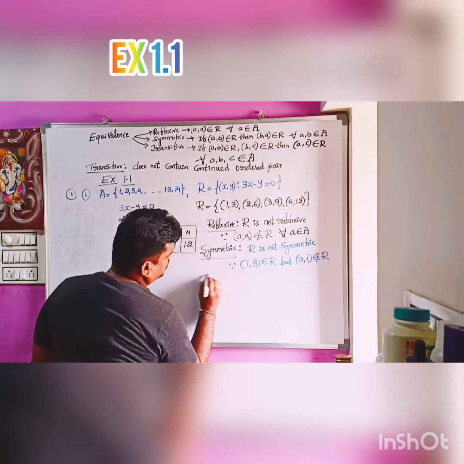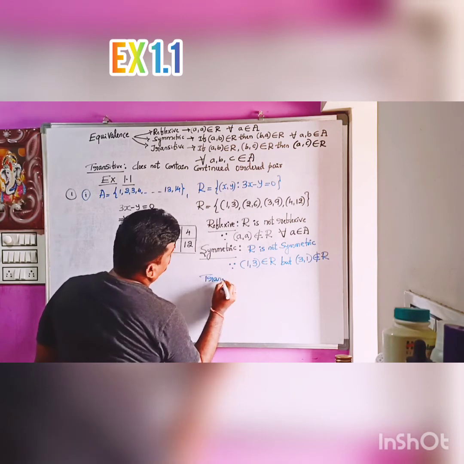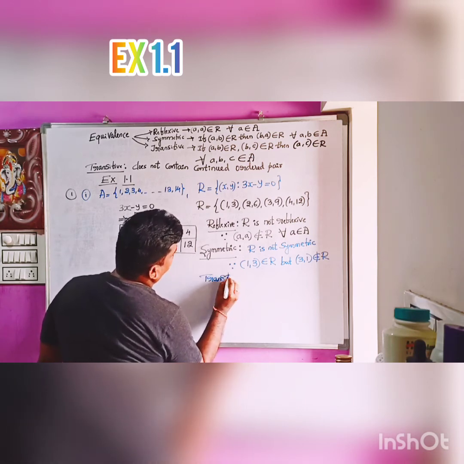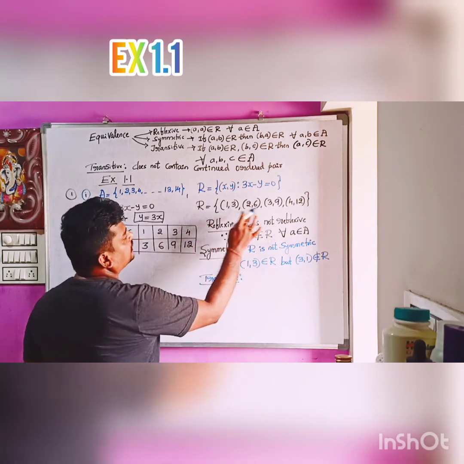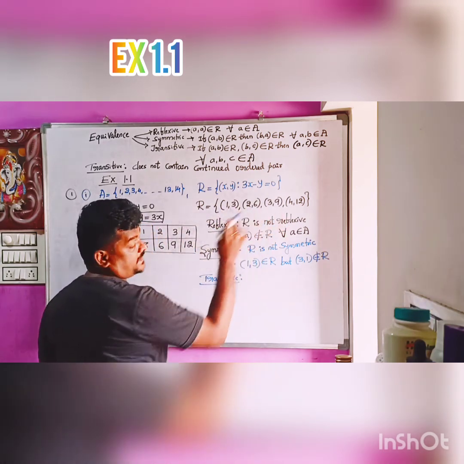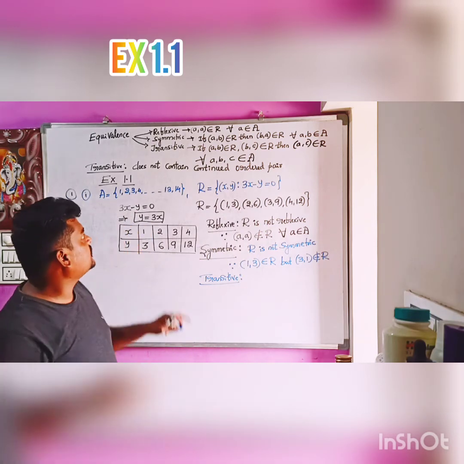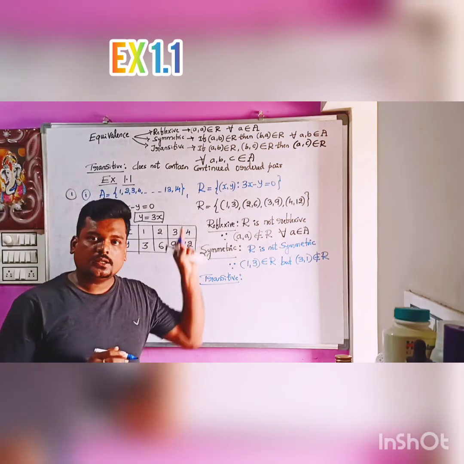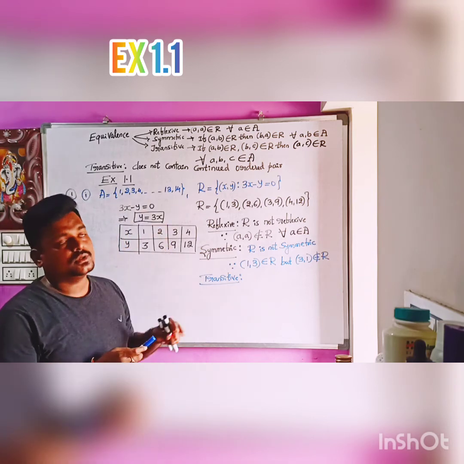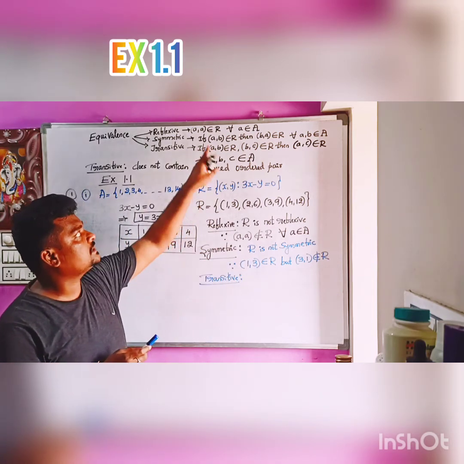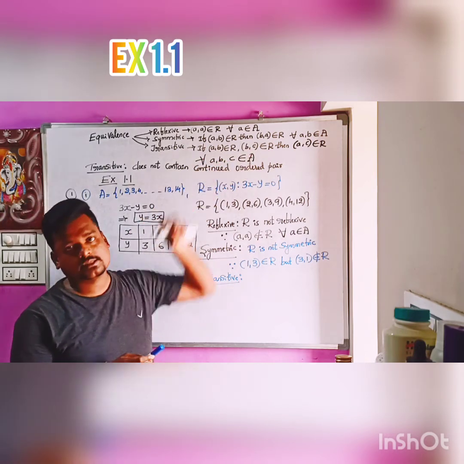Next, transitive. First we have to check whether continued ordered pairs exist. Yes, (1,3) is there, (3,9) is there, meaning (a,b), (b,c) like that it is there. Means we need not go for the second definition of transitive; we have to go through the first definition. (a,b) is there, (b,c) is there.